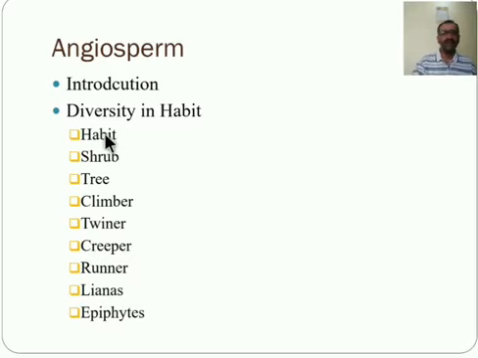A herb is a plant with a weak, soft and green stem whose aerial portion is relatively short-lived. Most of the grasses are included in herbs. The second one is the shrub. It is a perennial woody plant with small height, and it has many stems arising from the ground level. From the ground level, a number of branches grow. That is known as a shrub, and the height is about 1 to 2 meters.